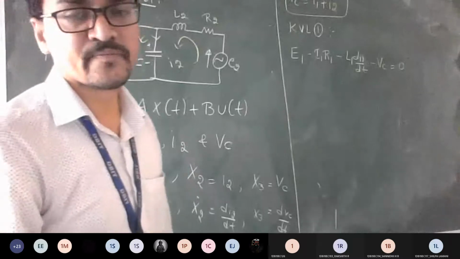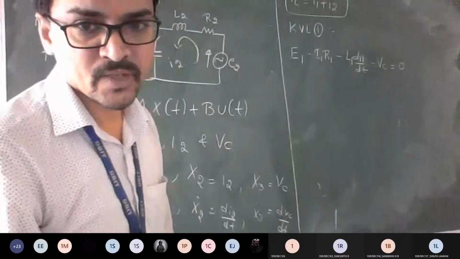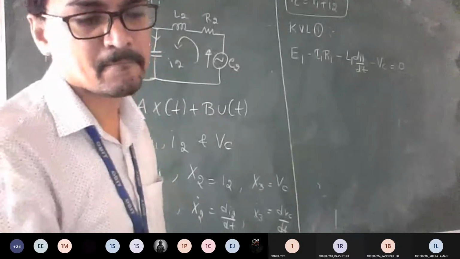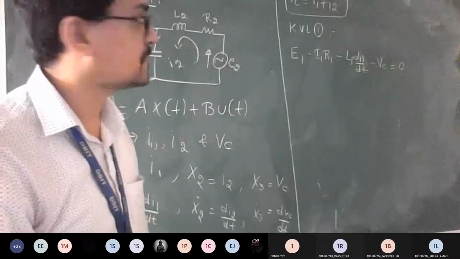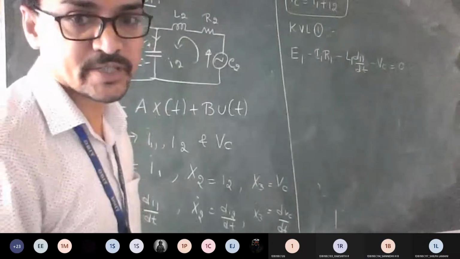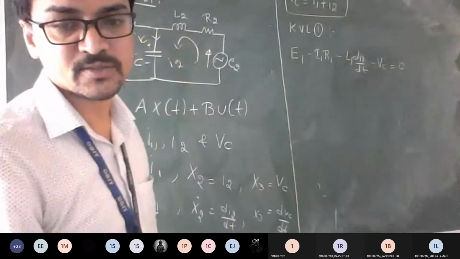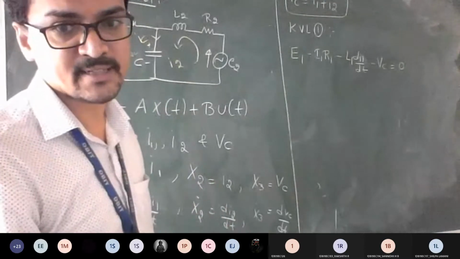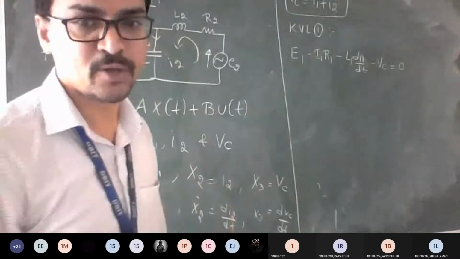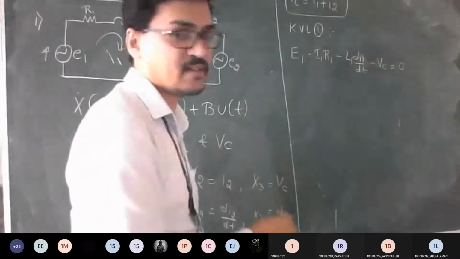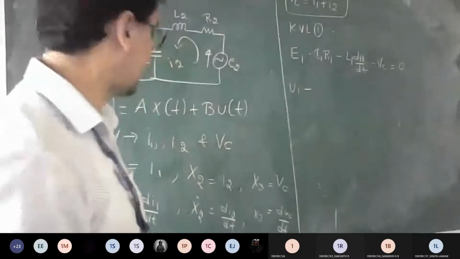So what is E1? What is the meaning of E1? You can consider it as U of t, right? Yes or no, Sanidesh? Yes, sir. As we know from the assumption, E1 is the input, E2 is the output. So in that we can take U1 as a concept for E1. Both are the same. Or if you want to keep E only, not a problem. You can keep that as it is. So what is I1? You can substitute it as U1 or keep that as E1 only.